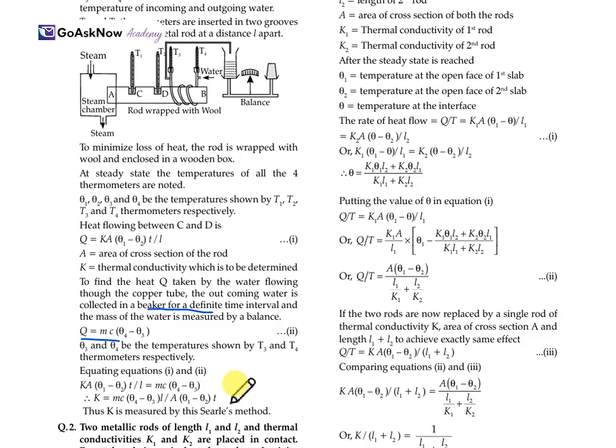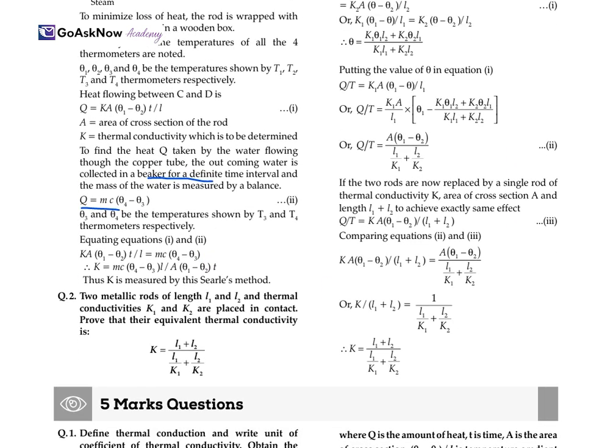So, from both the equations, KAθ1 minus θ2, we just put both the equations together, and here we get the value of thermal conductivity K is equal to mc(θ4 minus θ3) L upon A(θ1 minus θ2). So, here we proved it.